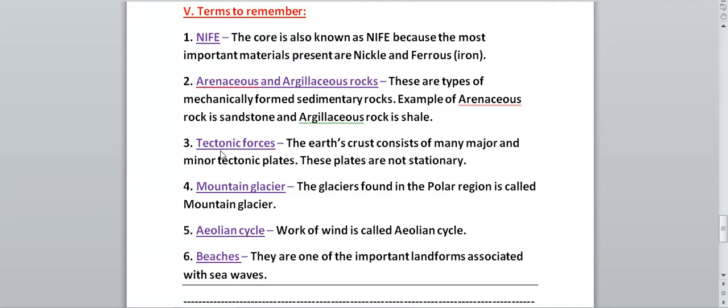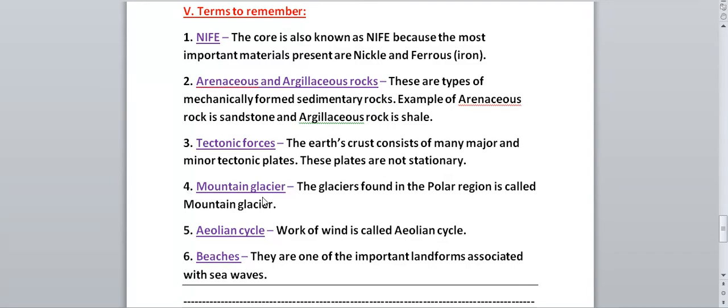Next we have tectonic forces. What are tectonic forces? The earth crust consists of many major and minor tectonic plates. These plates are not stationary, they are not at rest, they continuously move. So the force which acts on the tectonic plates is called tectonic force, that you can add over there.